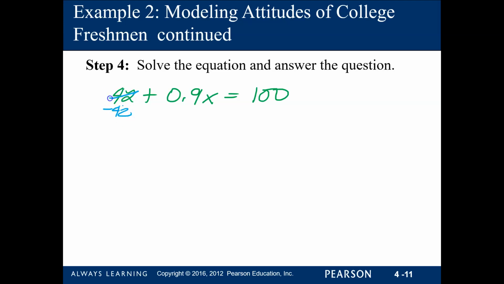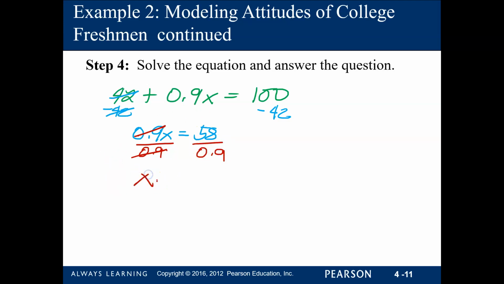So minus 42, that is 0 now, minus 42. So on the left side, we have 0.9x is equal to 100 minus 42, which is going to give us 58. And now to solve for x, we simply divide 58 by 0.9.